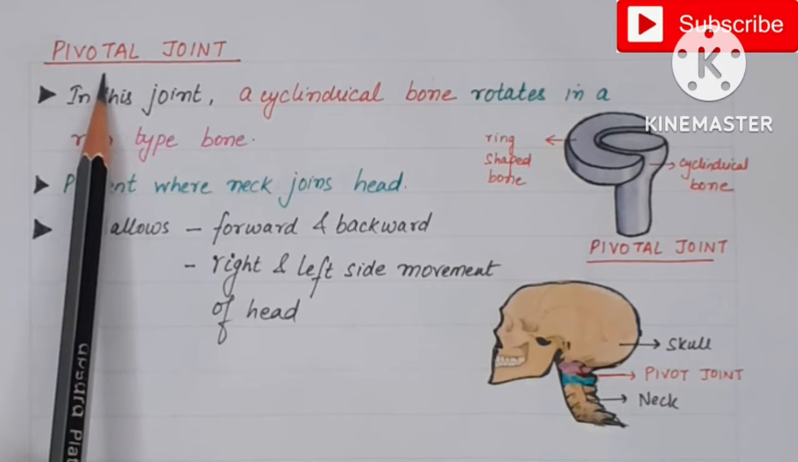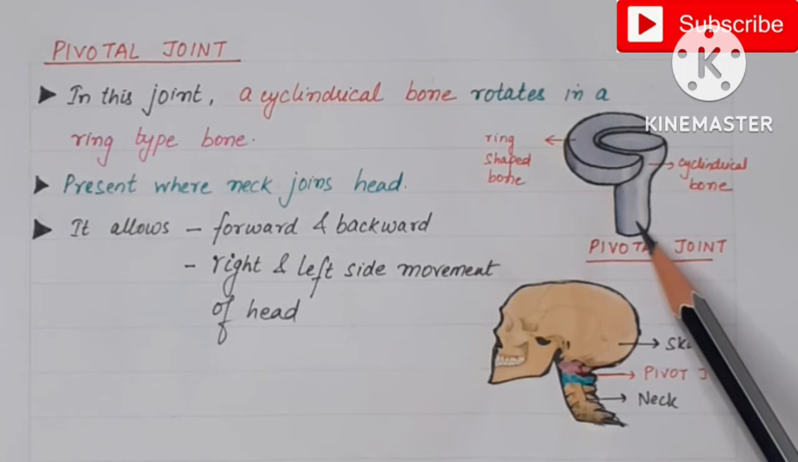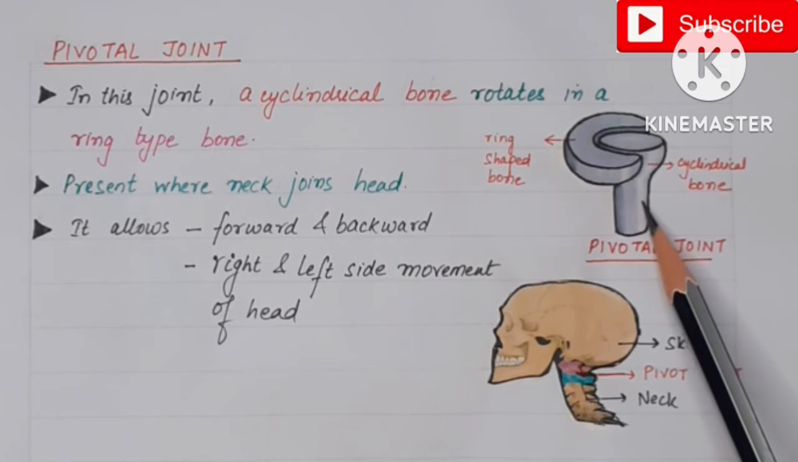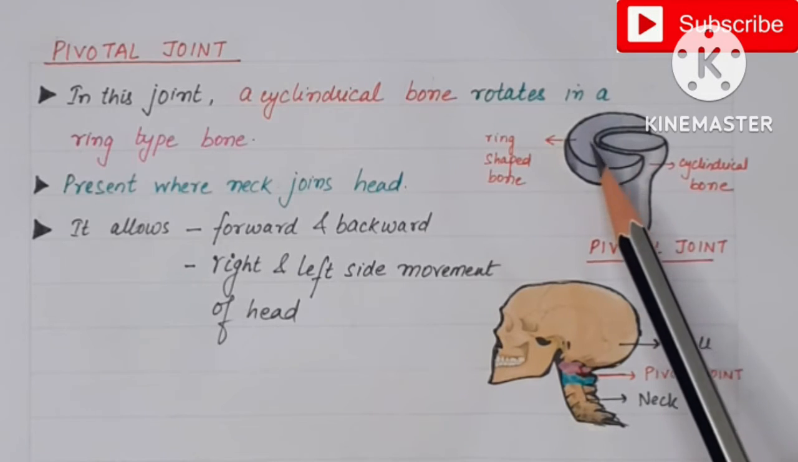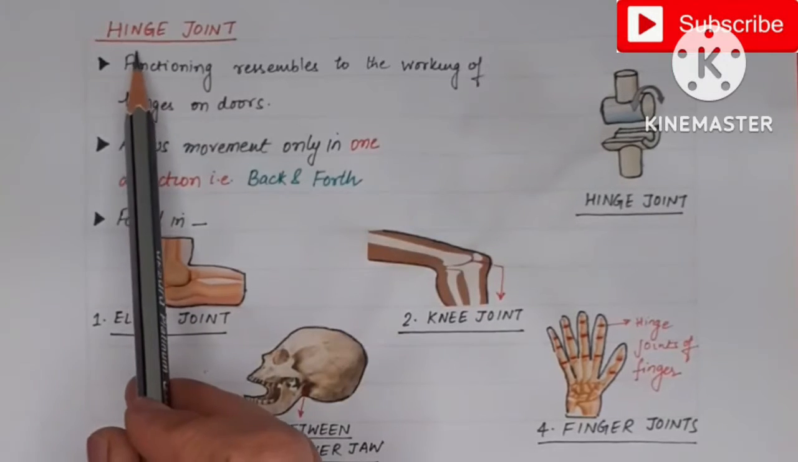Moving on to the next joint, that is the pivotal joint. What is in a pivotal joint? One of the bones has a cylindrical shape, and the other bone is ring shaped. So this cylindrical bone rotates in this ring type bone. The pivotal joint is present between the skull and the neck, that is this part. Due to the pivotal joint, we are able to bend our head in the forward and backward direction. Then we can turn our head right and left, but it does not allow rotation of the head in 360 degrees.